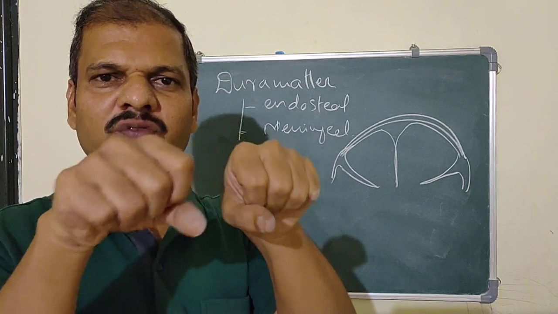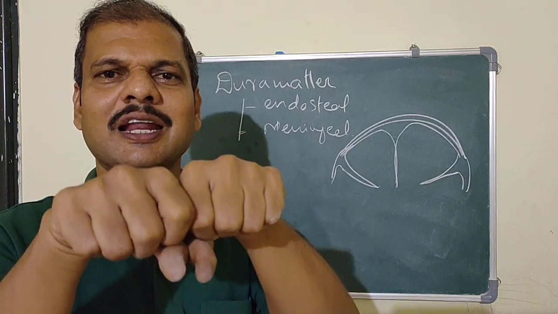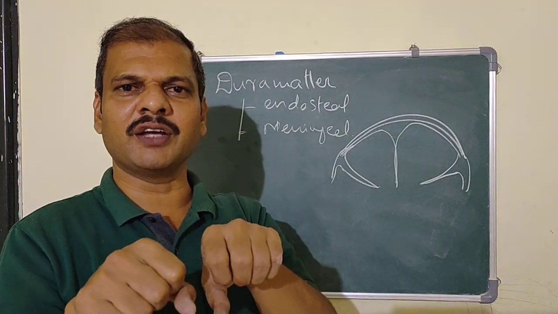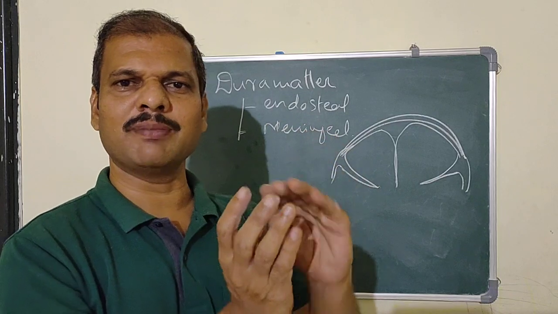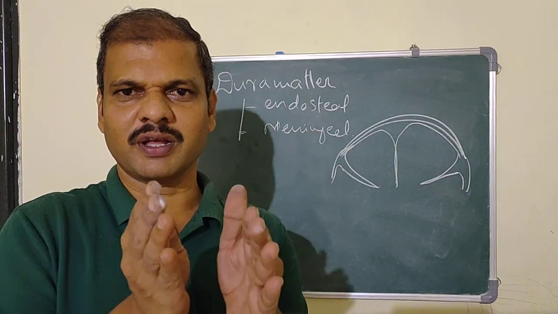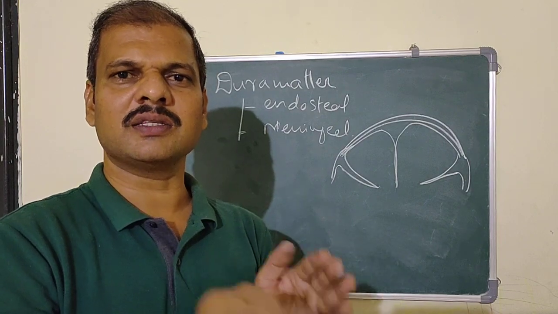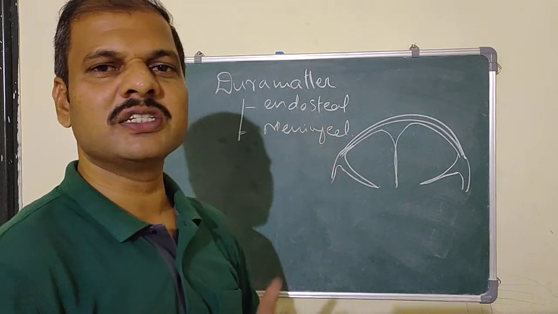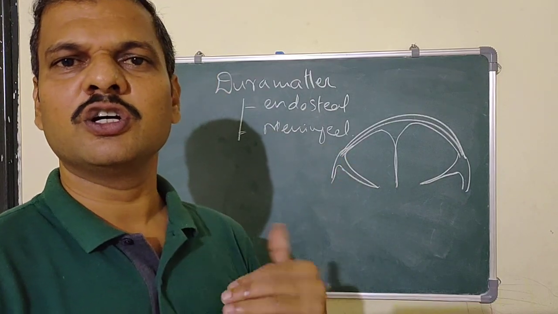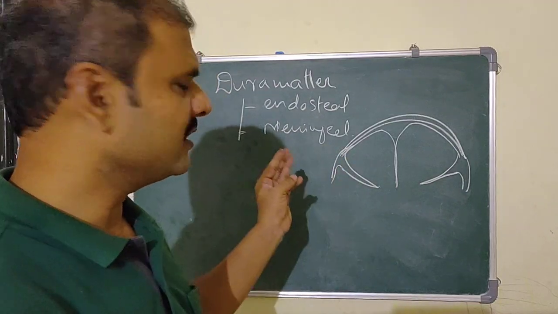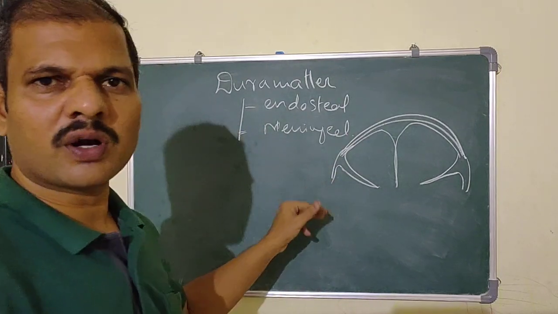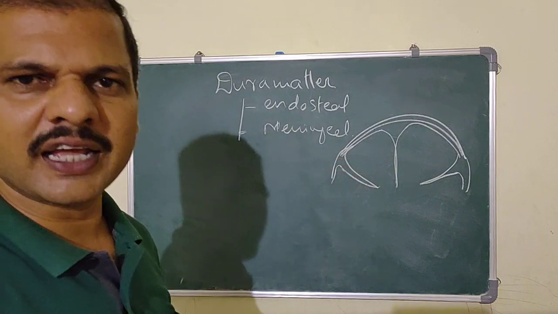This fold separates the two cerebellar hemispheres. When you see the structure of the brain, you can easily identify where the cerebellum is, where the cerebrum is, where the left half and right half are, because within that part there is a meningeal fold. So likewise there will be a formation of the dural folds by the meningeal layer of the dura mater. Now we will see what folds are present in the cranial cavity.